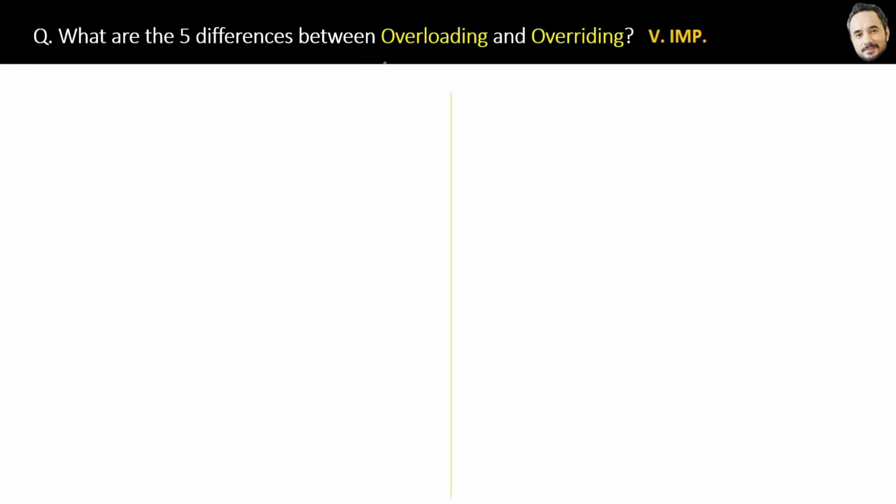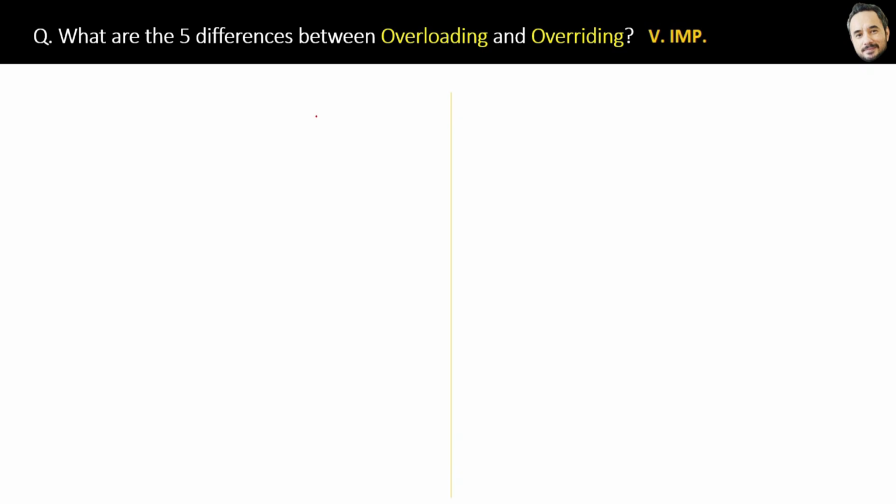Okay. What are the 5 differences between overloading and overriding? Very important question asked in many interviews, and that's why I am asking for 5 differences, not 1 or 2. They are not enough, because if you know a question is important, then prepare as much as you can, right?